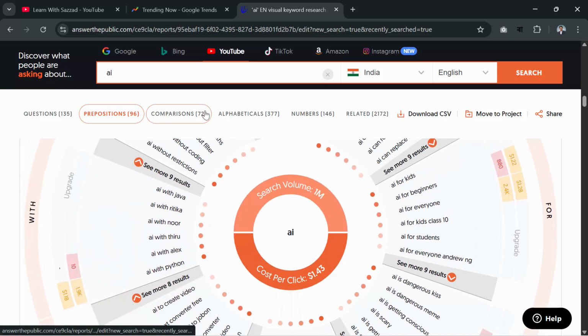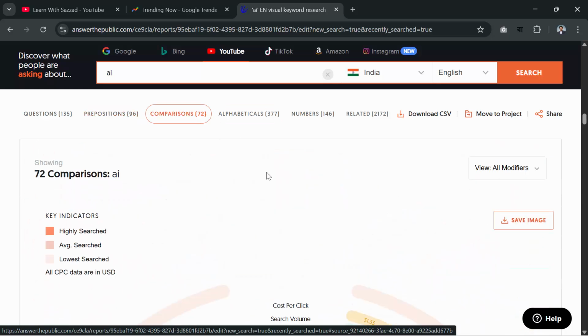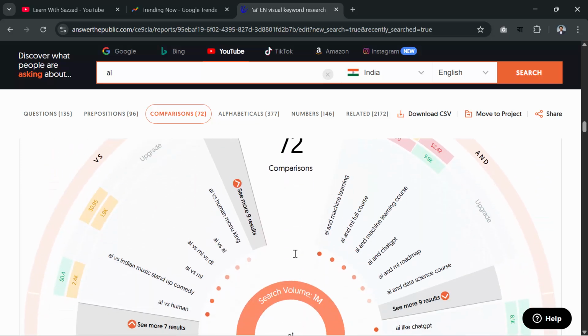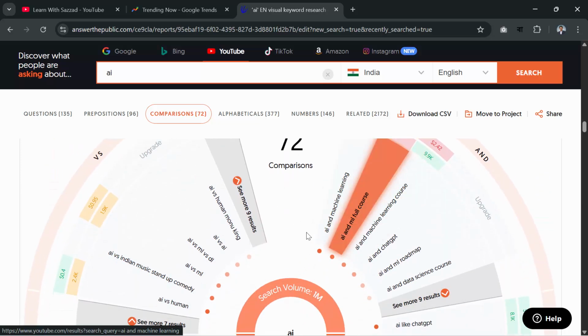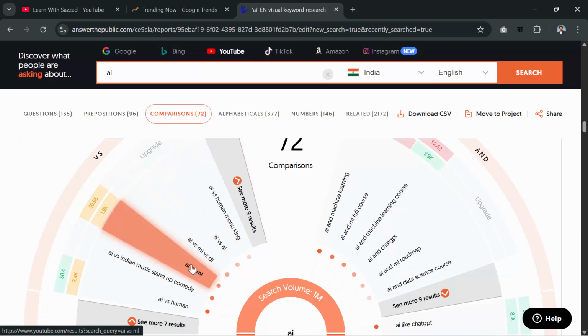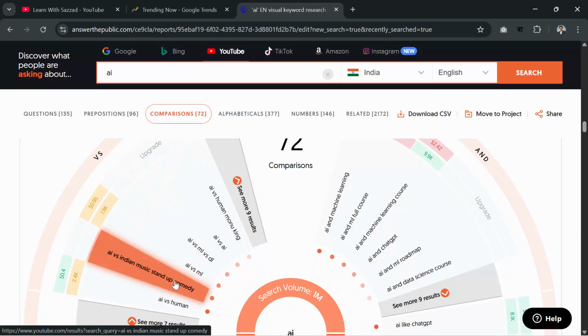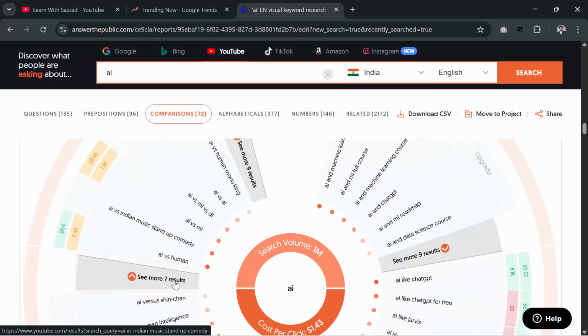Okay, then go to comparisons. In the comparison section, you will get 72 ideas regarding YouTube video, AI and machine learning, AI versus human monarchy, AI versus Indian music stand-up comedy. So these are the things trending in India regarding AI and YouTube. This is AI like ChatGPT, AI like ChatGPT for free. These are the topics you can use, and these are the things now trending on YouTube, and people are searching on this. So you have to make videos.